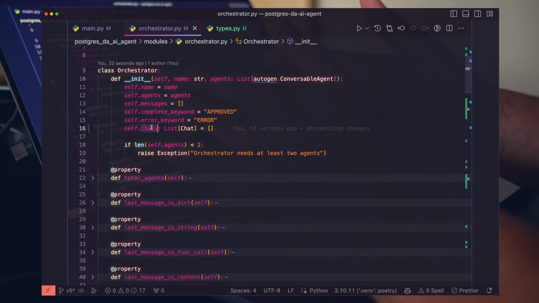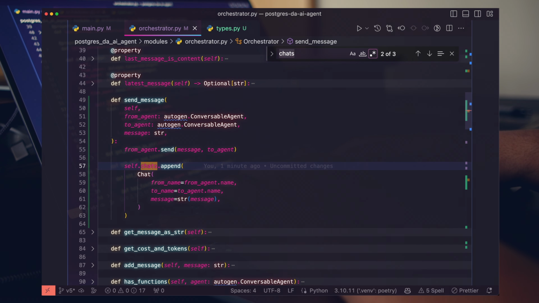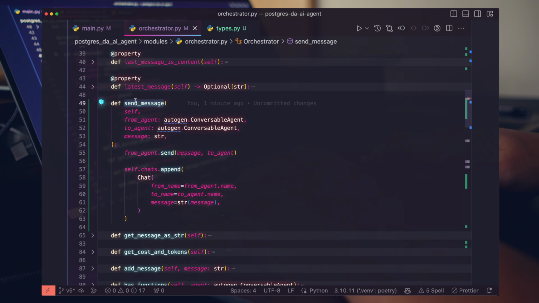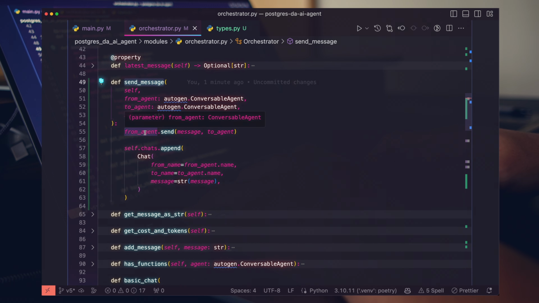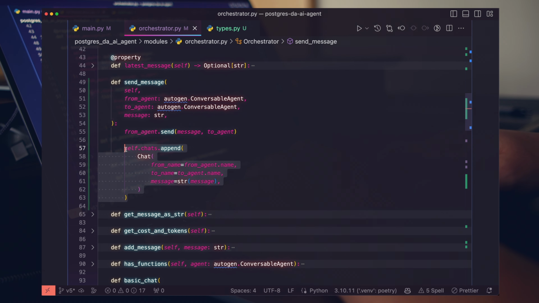All right, so our orchestrator now has a list of chats from start to finish that our agents have with each other. If we look through the code here, we can see we have a brand new send message function, which essentially wraps the AutoGen send function. After the send, we're going to append a brand new chat. So you can see we have from agent name, to agent name, and the string. Pretty simple, pretty straightforward, right? Exactly what you would expect.